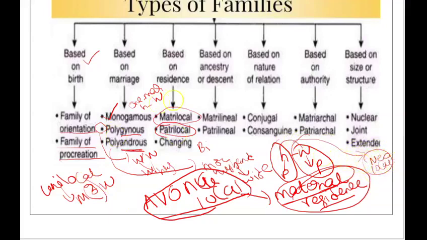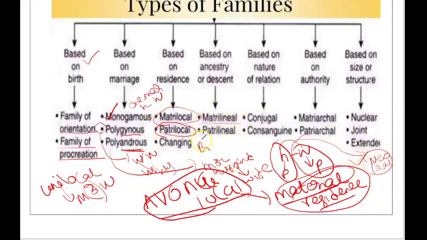Okay. We talked about matrilocal. Matri means mother, that means living with the wife's parents. Patrilocal means living with the husband's parents. Bilocal means either of them. And neolocal means choosing a new place and living over there. Okay. Unilocal. And next are the matrilineal.